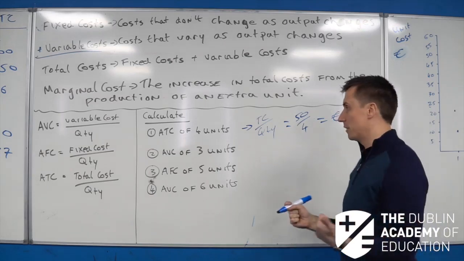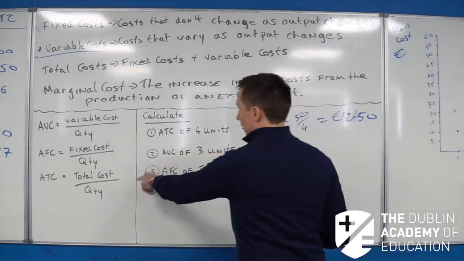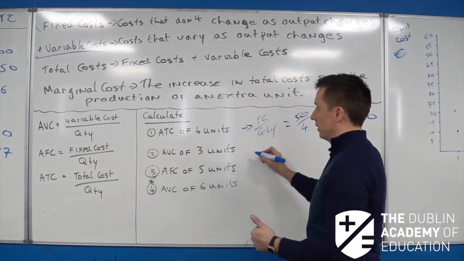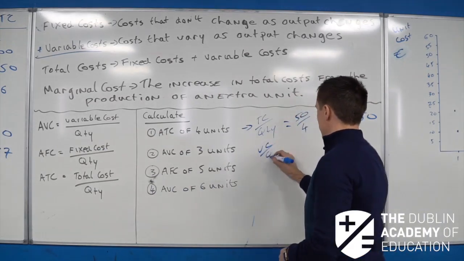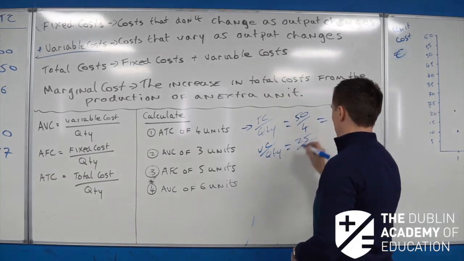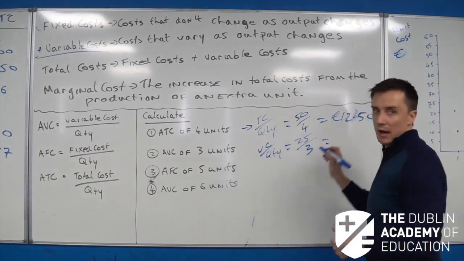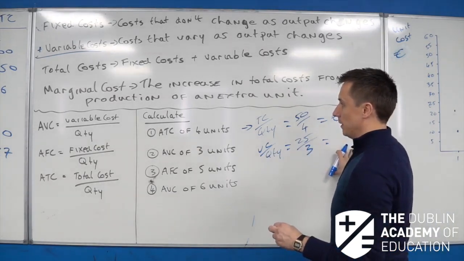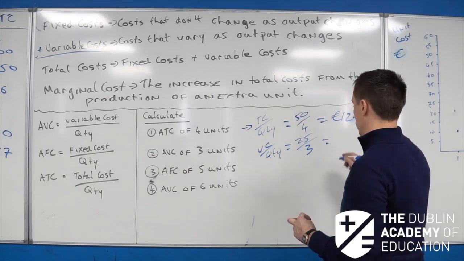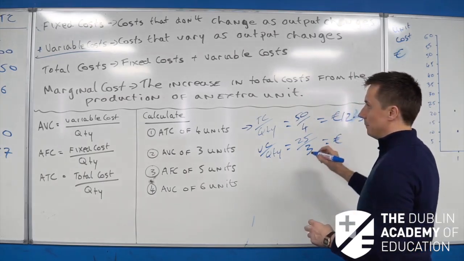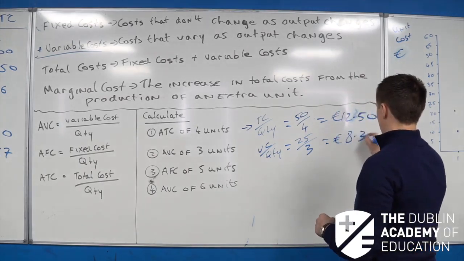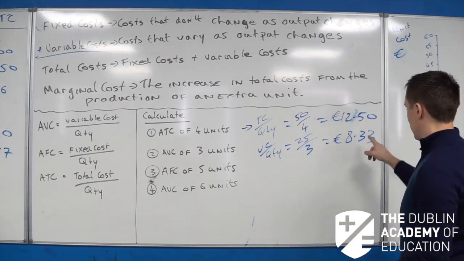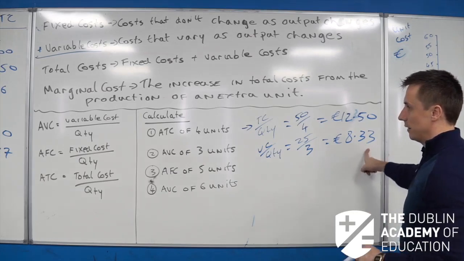So we see it there again. We've got our average variable cost, our variable cost divided by quantity. So what's the variable cost of making 3 units? It's going to be 25. Divide that by 3. So the average variable cost of making 3 units, 25 divided by 3, that's going to give us 8.33. Perfect.